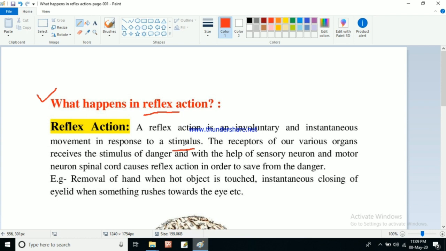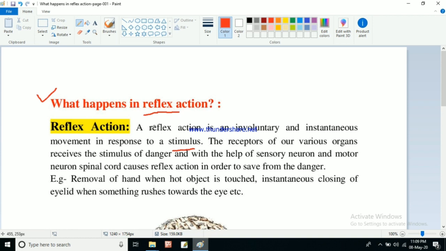There are two types of actions that occur in our body. One is voluntary actions and another one is involuntary. Voluntary actions means those actions which are under our control, which can be controlled by us. Some actions cannot be controlled by our brain, or we cannot control them, and these types of actions are known as involuntary actions. So reflex action is one type of involuntary action.